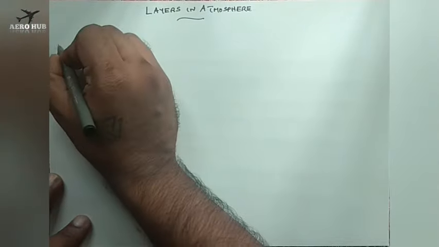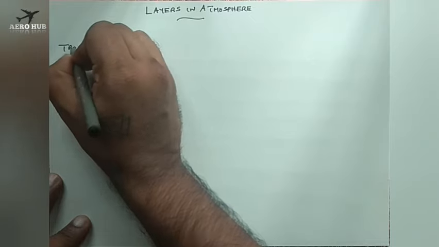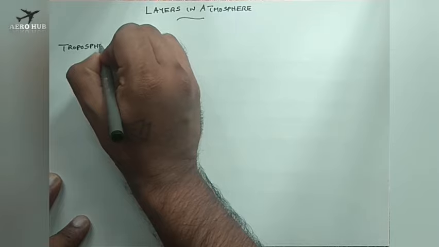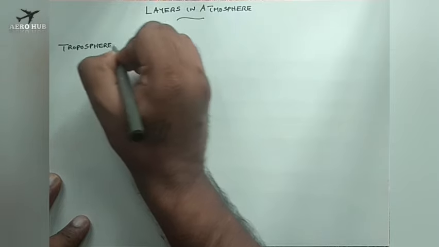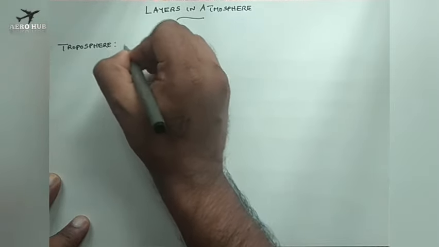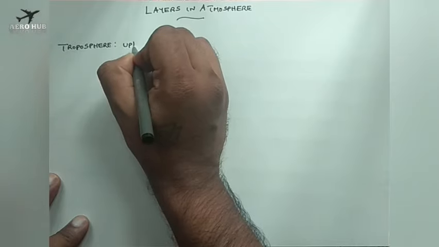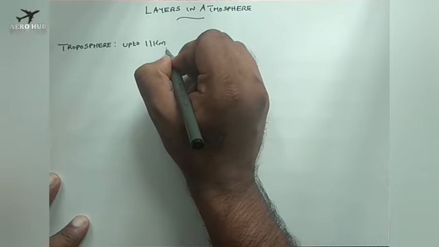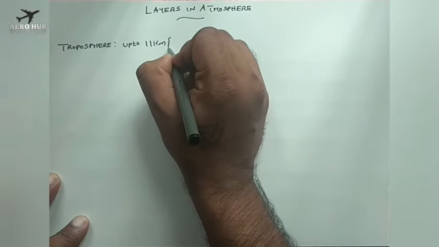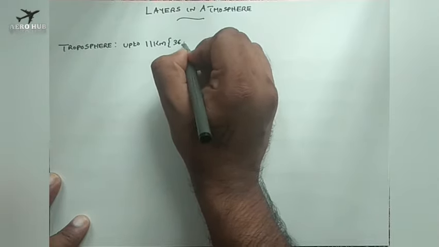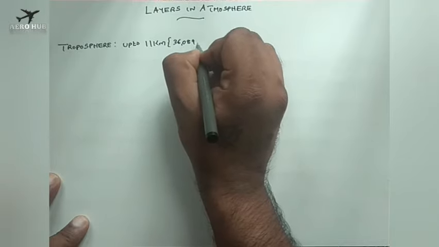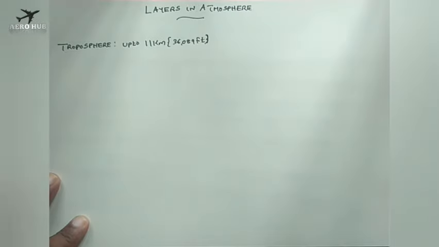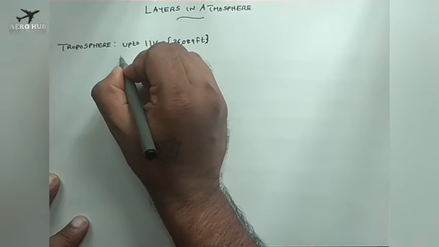The first layer is the troposphere, and this layer is up to 11 kilometers, which is 36,089 feet. One of the important things is the temperature.